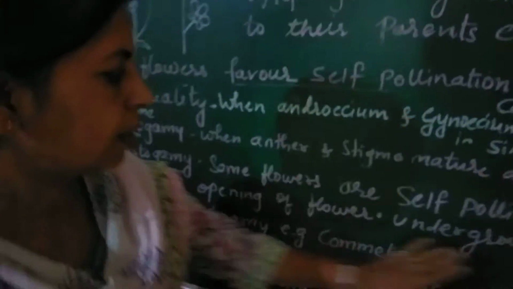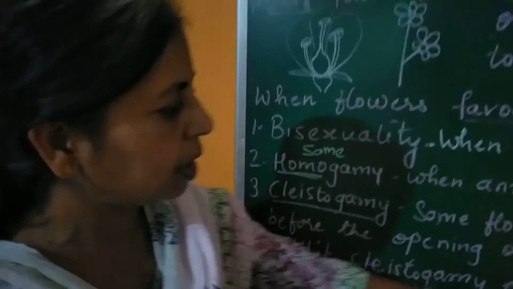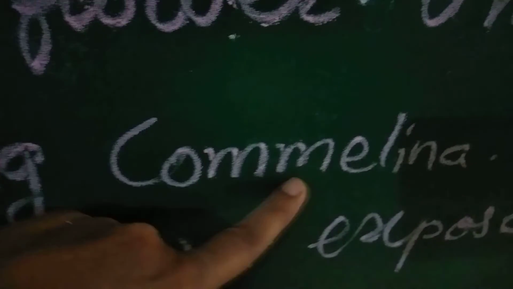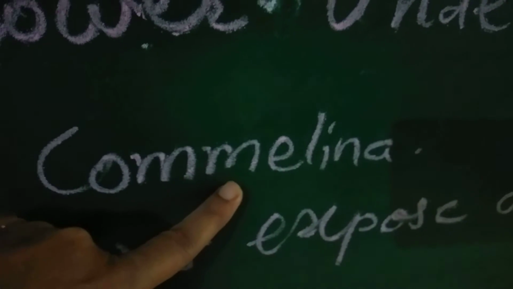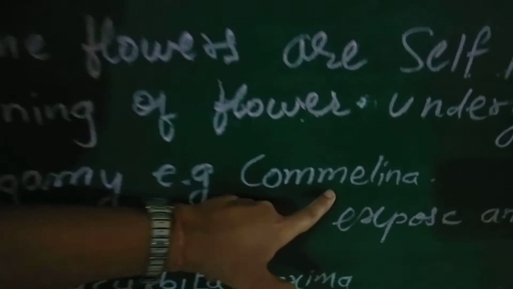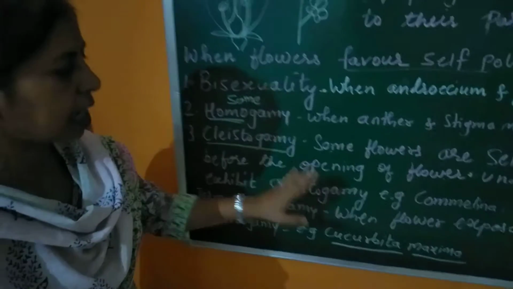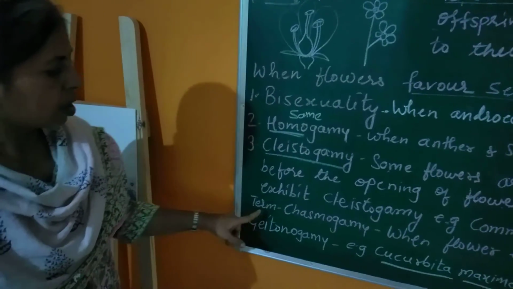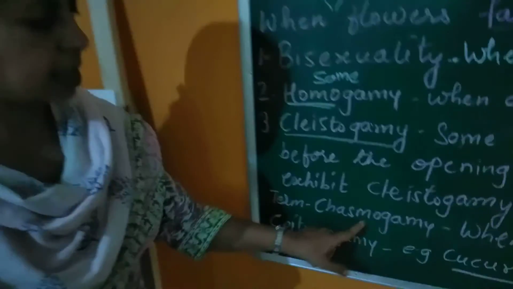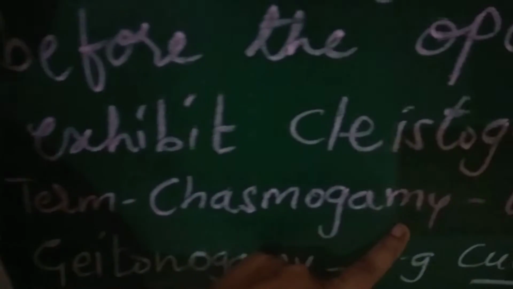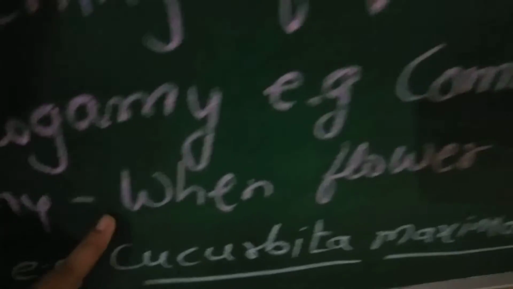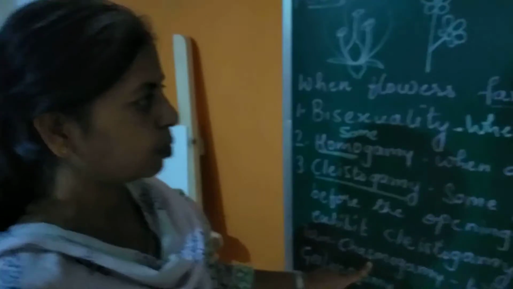These flowers are underground flowers. They remain underground. An example of cleistogamy is Commelina. You can search this Commelina plant. It shows the presence of underground flowers and helps in self-pollination by cleistogamy. One term is given in the book, that is chasmogamy. What is chasmogamy? Chasmogamy is the term when a flower exposes anther and stigma.